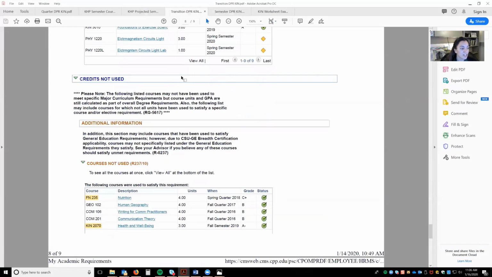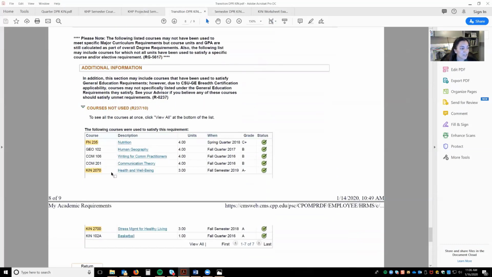As you saw, Jen was also missing KIN 2050. Now she has KIN 2070 down here. We have gotten approval that we can use KIN 2070 to fulfill KIN 2050. Again, this would need to be petitioned in our office with an advisor.